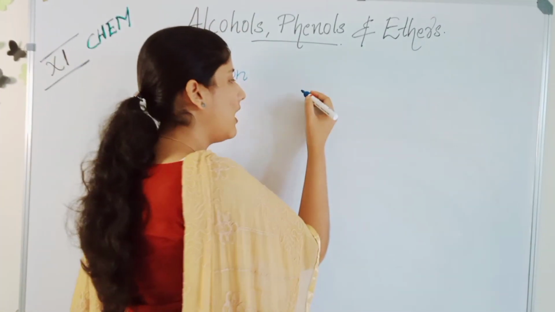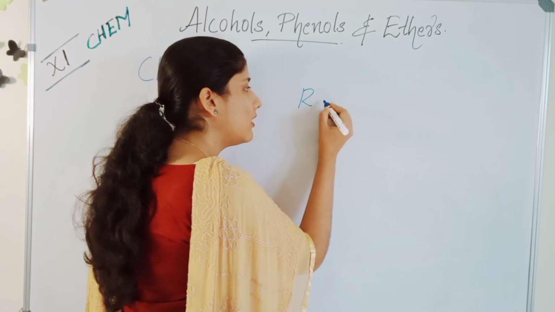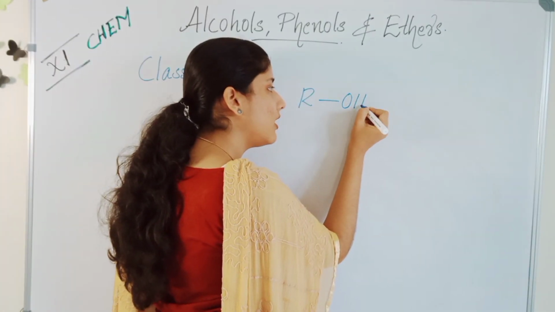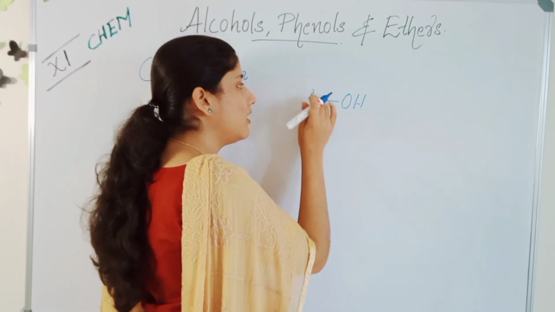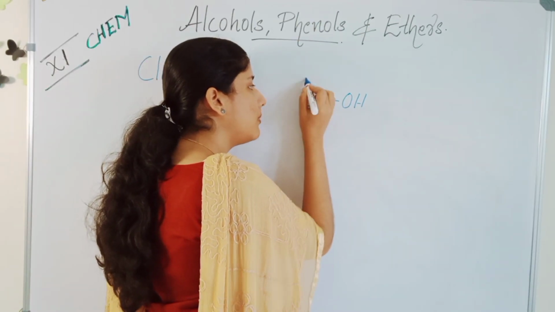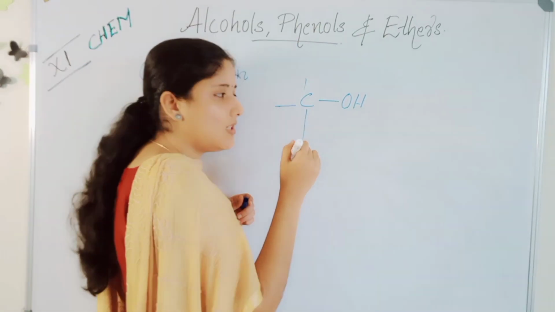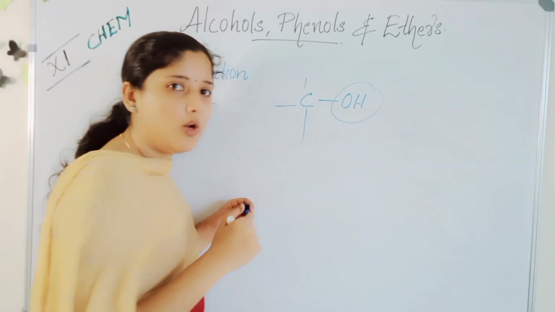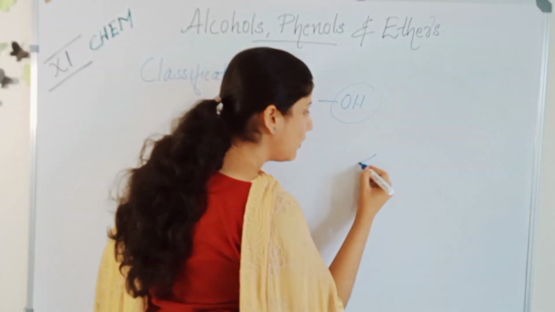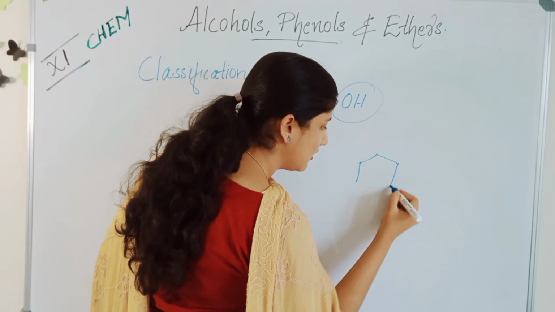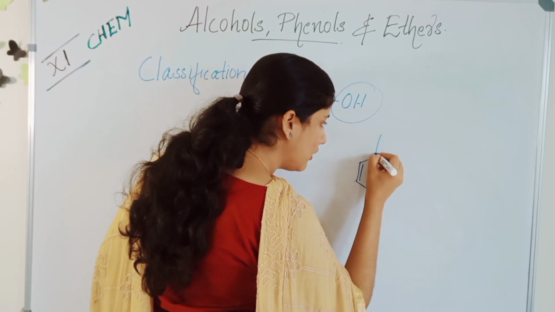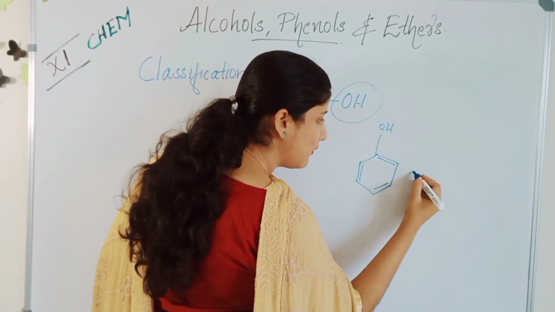We know that when an OH, or an alcoholic functional group, is attached to a carbon, we can call it an alcohol. There can be one or more alcoholic groups. Also, when an OH is attached to an aromatic ring, we can call it phenol.